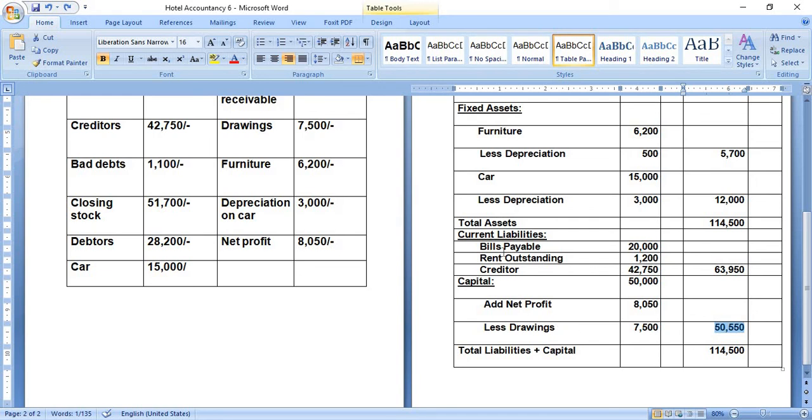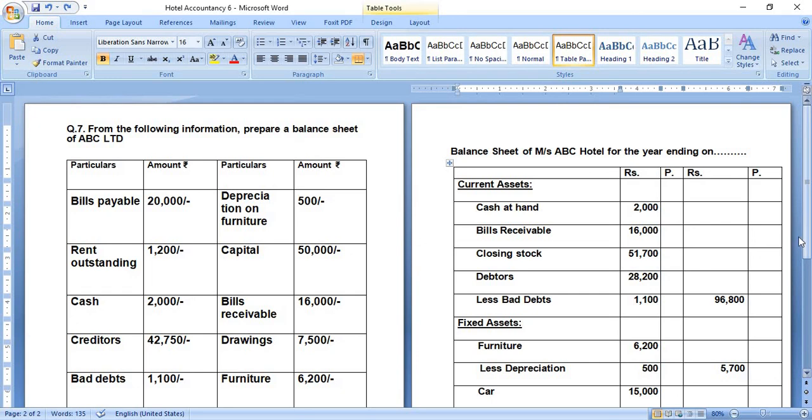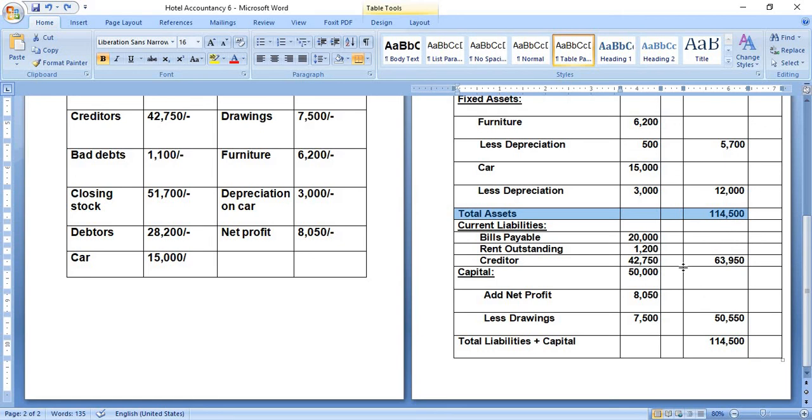Now we have to calculate liabilities plus capital. 63,950 is our liability and 50,550 is our capital. So it automatically comes to 1,14,500. That is our liability total. Same, we have the total in our assets column, 1,14,500. So in this way our balance sheet gets compared and we prepare the balance sheet accordingly. In this way our balance sheet matches total assets and total liabilities.